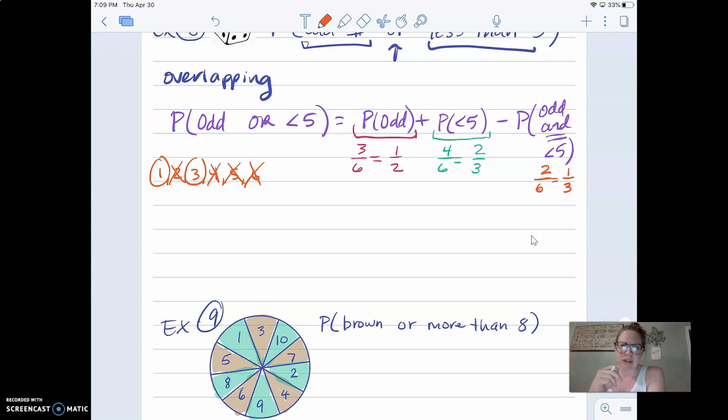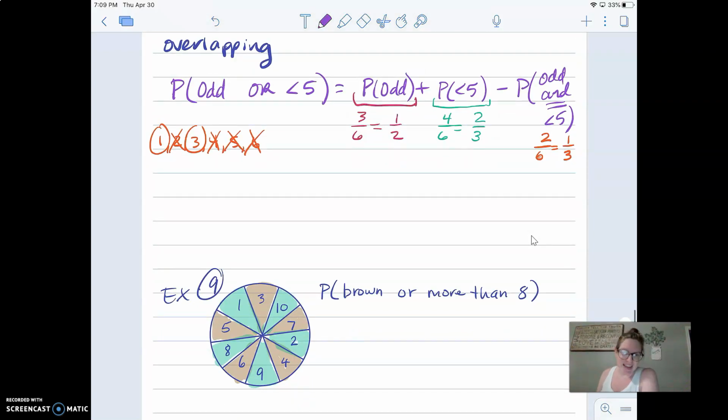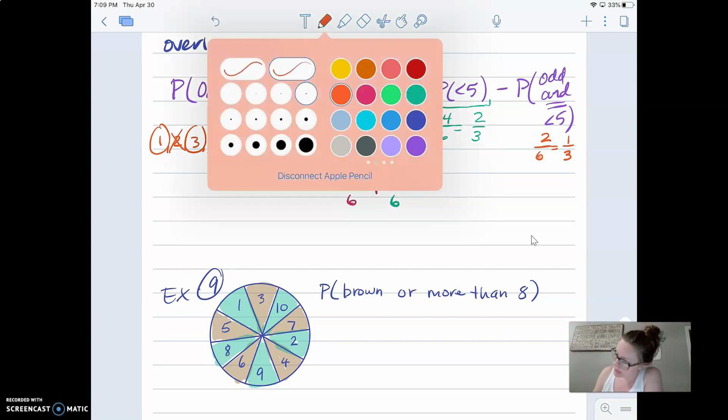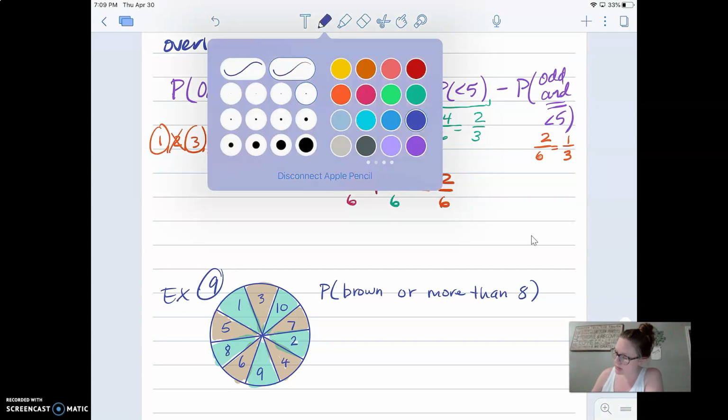Now, I know I'm simplifying each of these, but actually it's going to be a lot easier for you if you don't simplify until the end, right? So I'm actually going to take this 3/6 here. Here, let me continue my coloring. 3/6 plus 4/6 and subtract 2/6. All right, so again, let's not simplify until the very end.